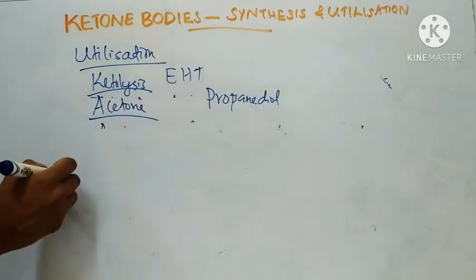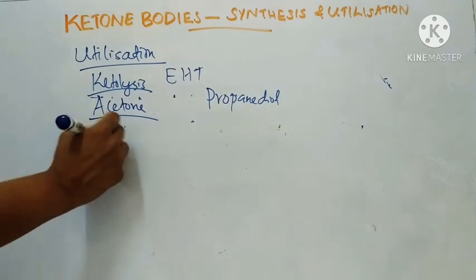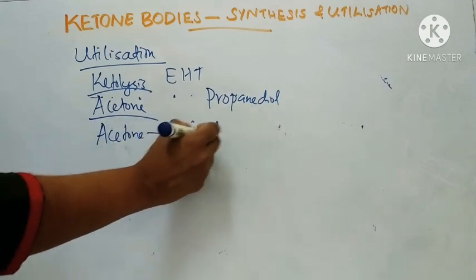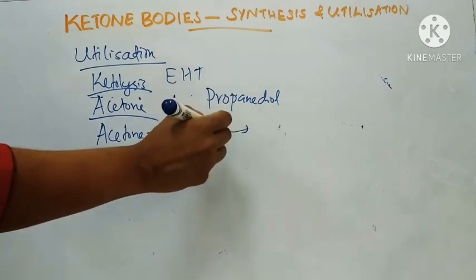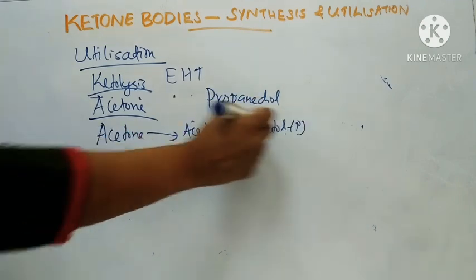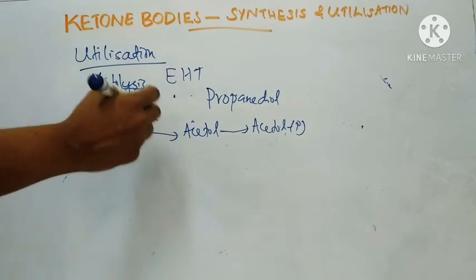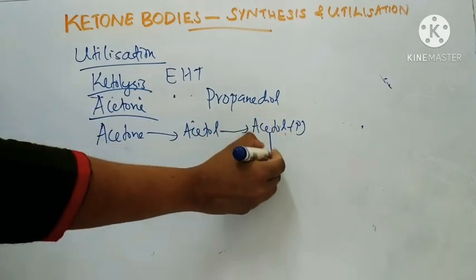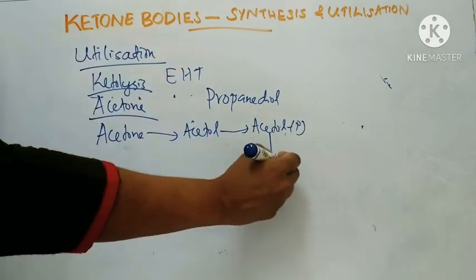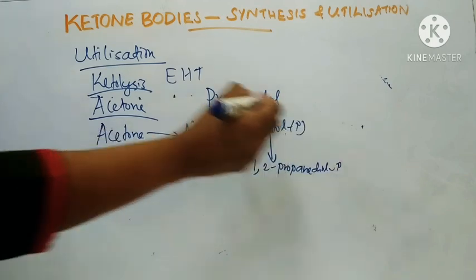Another possible pathway is the propanediol pathway. Here acetone is first converted to acetol. Then acetol is converted to acetol phosphate. Then acetol phosphate can be converted to 1,2-propanediol phosphate.